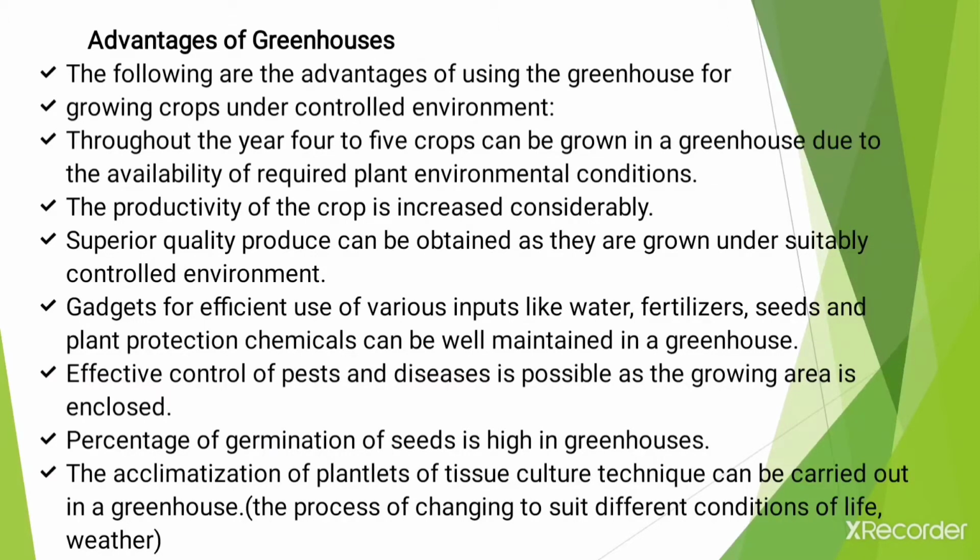Okay, and the next advantage is that throughout the year 4 to 5 crops can be grown in the greenhouse due to the availability of the required plant environmental conditions. Okay, also this results in an increase in the productivity of the crops. Okay, then superior quality produce can be obtained because there are controlled environmental conditions, as they are grown under a suitably controlled environment.